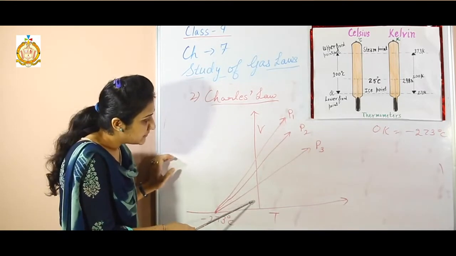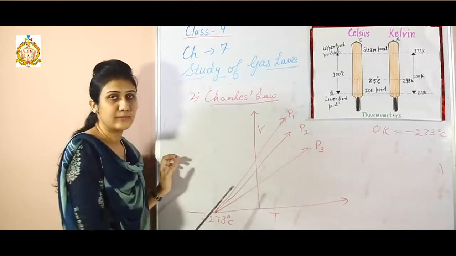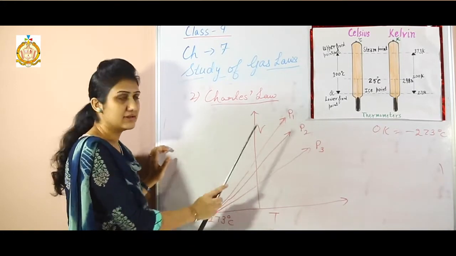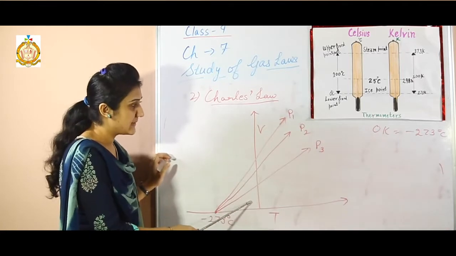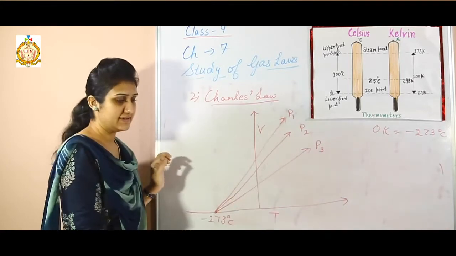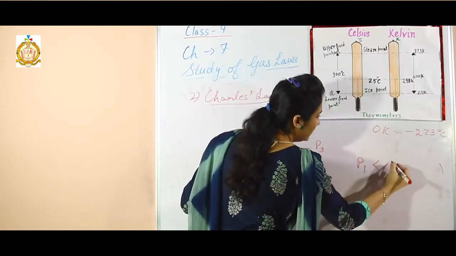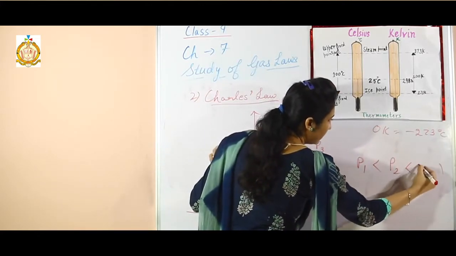So here volume is less, so pressure is maximum. Again volume is more, so pressure is less. Here the volume is maximum, so pressure would be least. So we can write P1 is greater than P2 than P3.